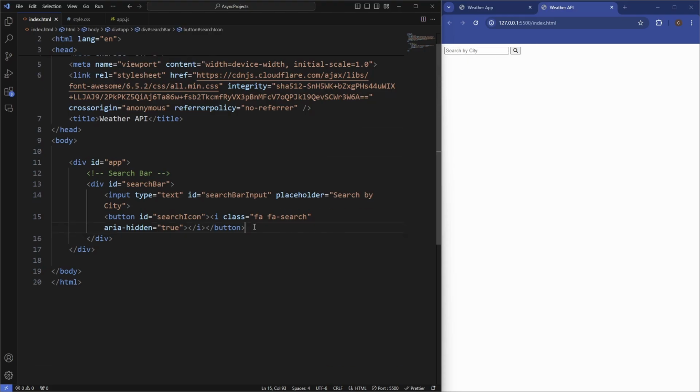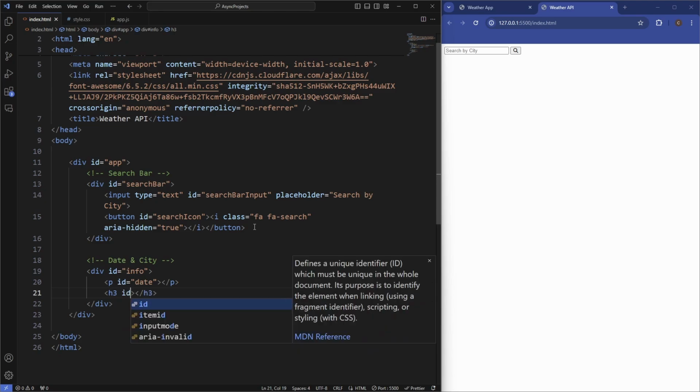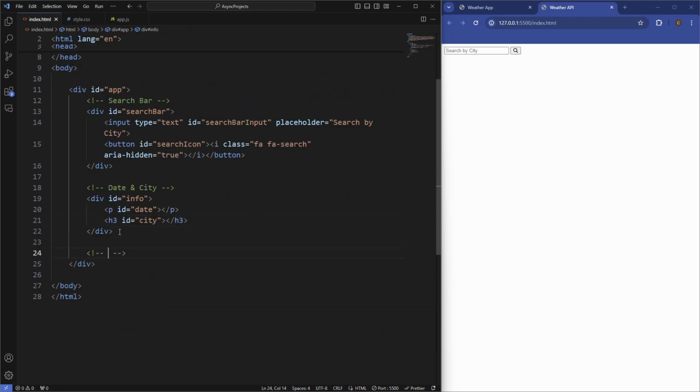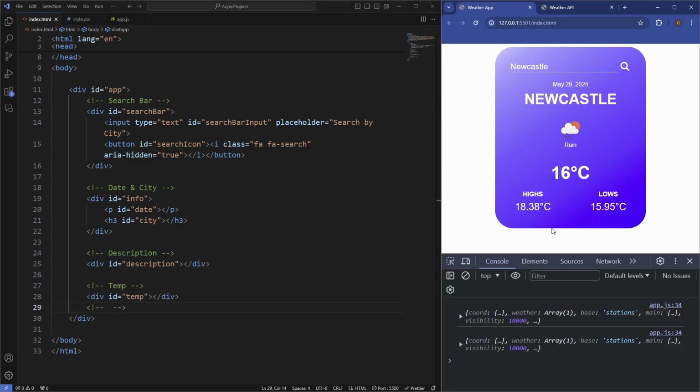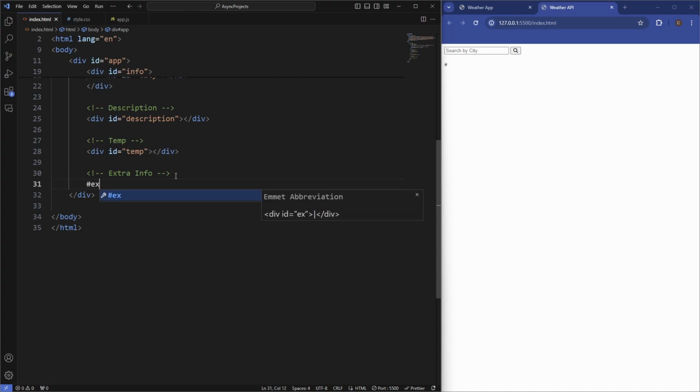So underneath the search bar, I have the date and the city. So we'll give this a wrapper class of info, a paragraph with the ID of date. Underneath that we'll have an h3, which is going to have the ID of city. Then underneath that we're going to have the description of the weather, with an ID of description. Underneath that, we're going to have temp, and then finally we're just going to have that section at the bottom, which is the high and the low, which is this data here. I'm going to say extra info.